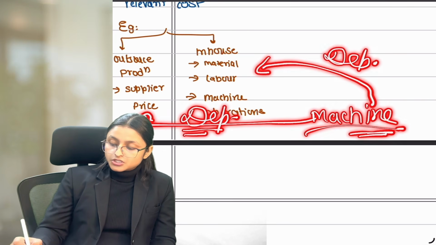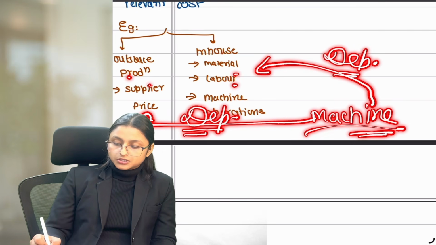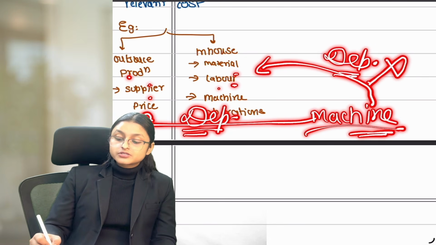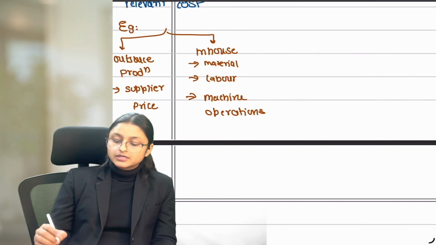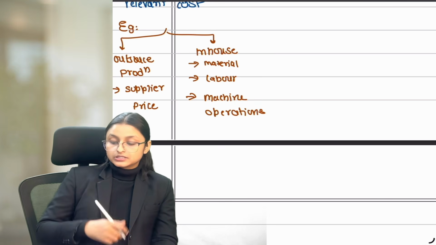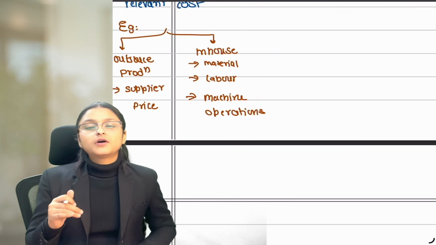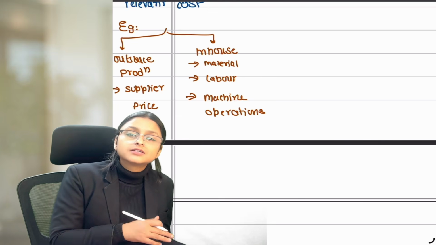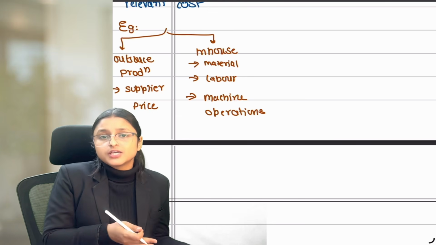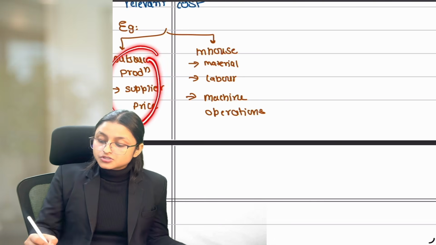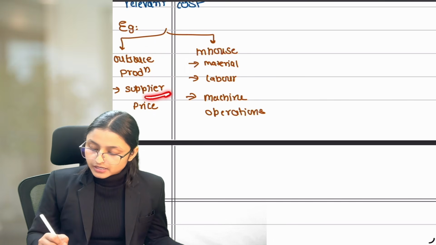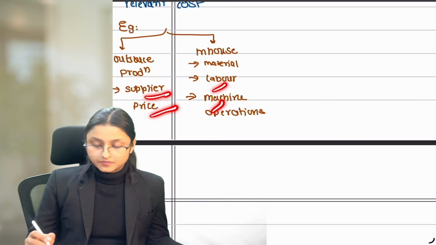So the cost which is the same in all the options is considered irrelevant cost. The cost which is different between options is considered relevant cost. Similarly, if some cost has already been incurred, that cost is irrelevant because it is not going to change. So only relevant cost will be considered.